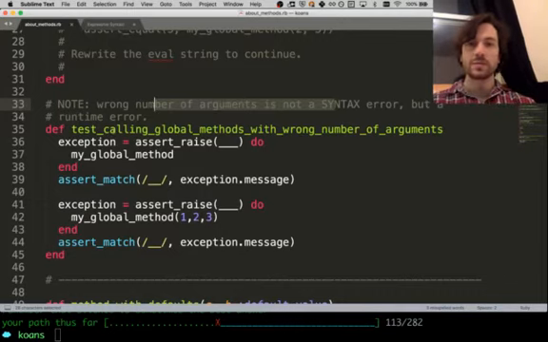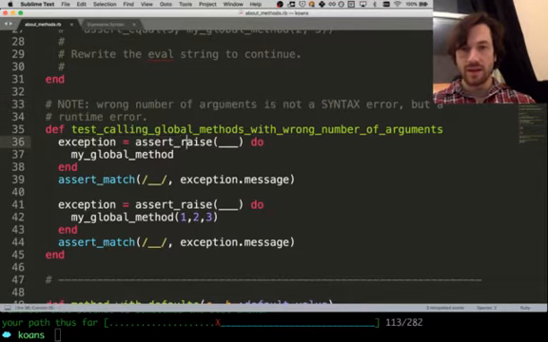Okay, so the difference between a syntax error and a runtime error is when it happens. A syntax error will be checked before you even start to run it, and it'll say, oh, syntax error. But a runtime error will only be seen if you actually get to that line in the run.